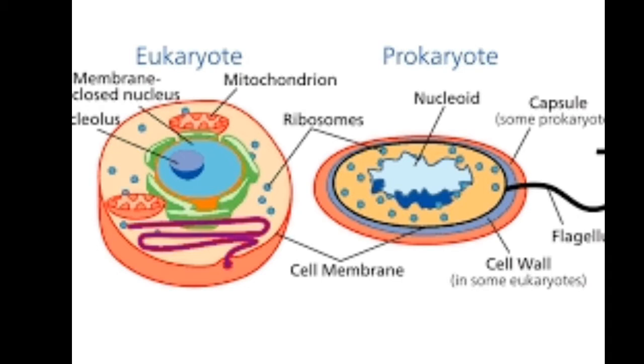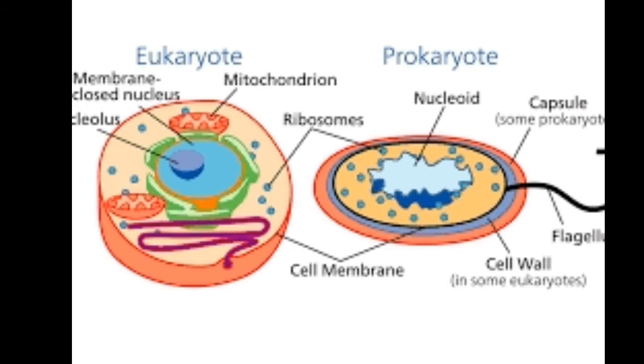The structural organization of a cell is seen in the cells of all organisms except those of bacteria and blue-green algae. In these organisms, the nuclear region is not well defined as the nuclear membrane is absent. Such an undefined nuclear region containing the genetic material, that is deoxyribonucleic acid, is called the nucleoid.